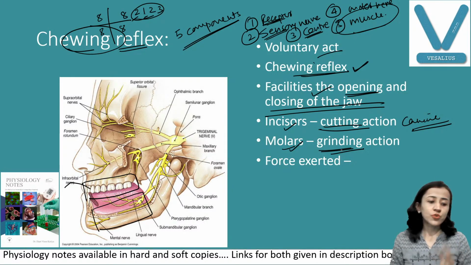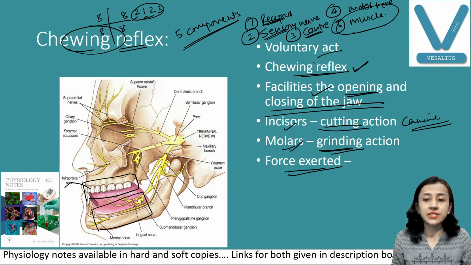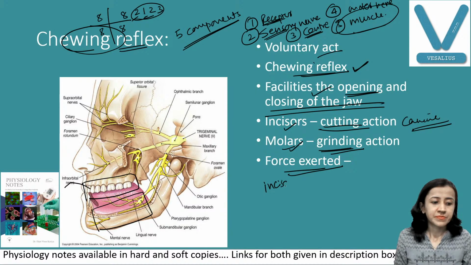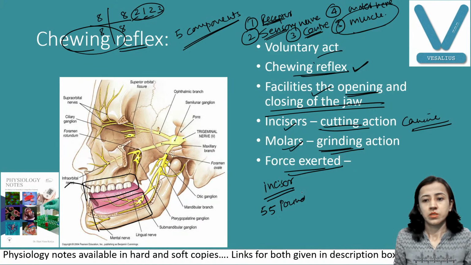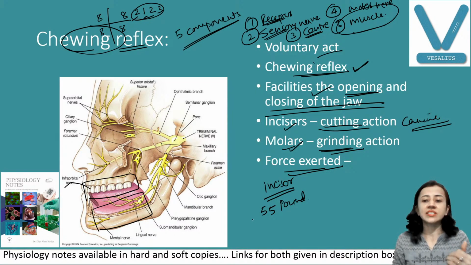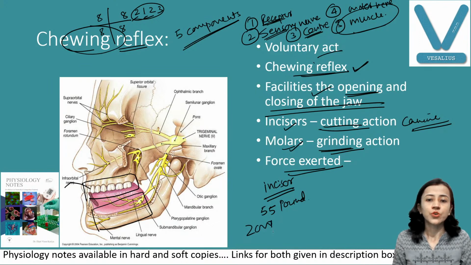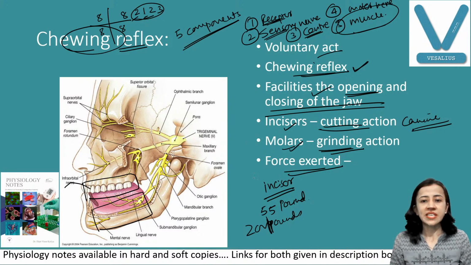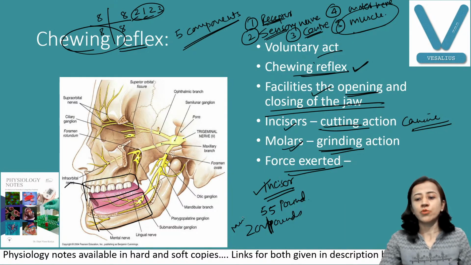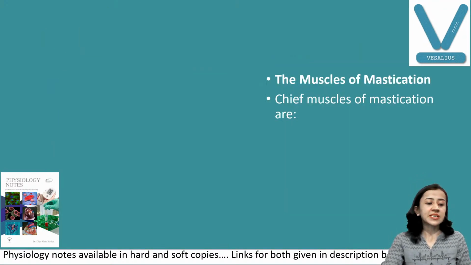So they are also very important for chewing. Teeth are a must for chewing. They apply the highest force. The force exerted by incisors is about 55 pounds, and by molars and premolars it is 4 times more, 200 pounds. 200, not 2000, 200. Fine. So incisors apply 55 pounds of force, and your molars and premolars give 200 pounds of force. Now we'll discuss muscles of mastication.